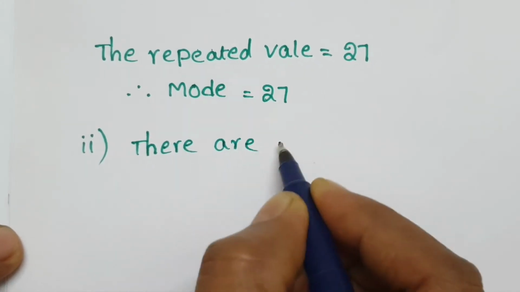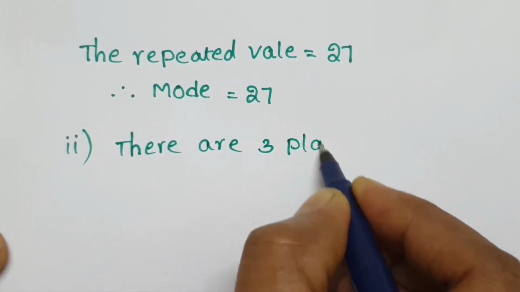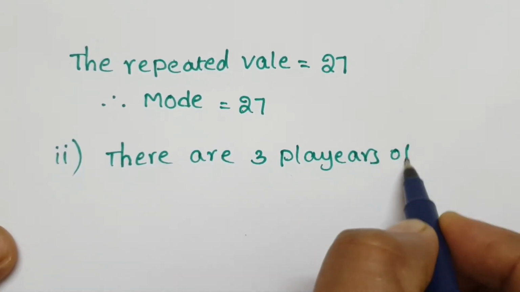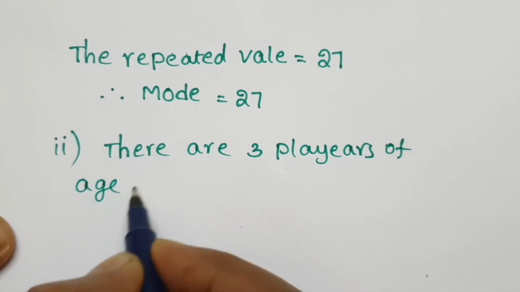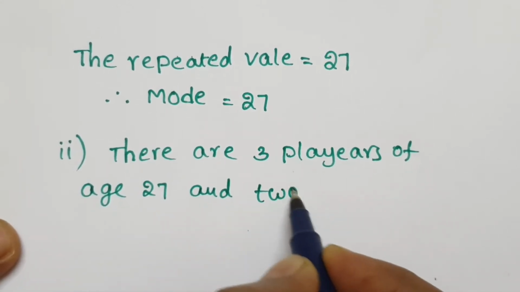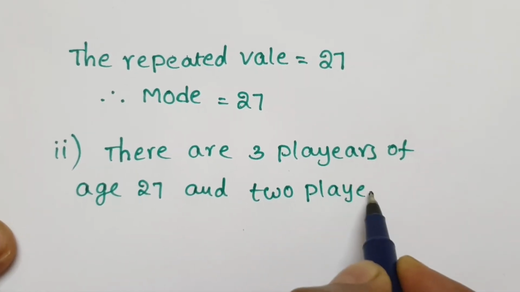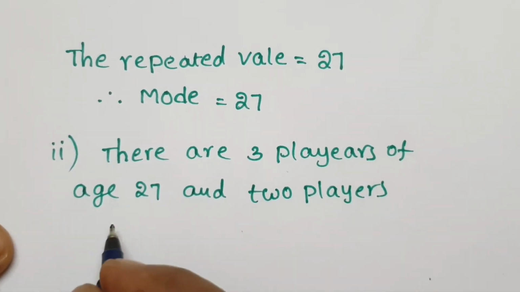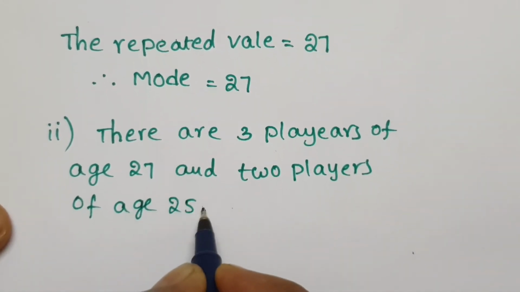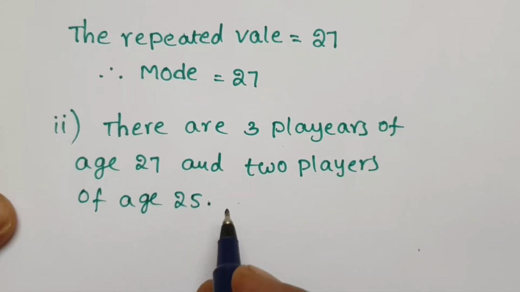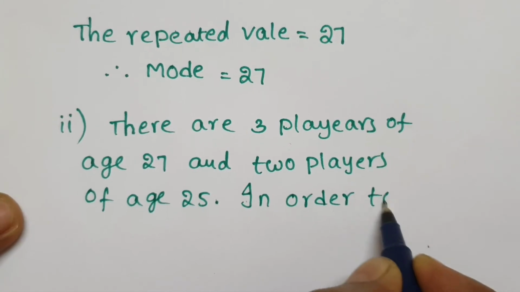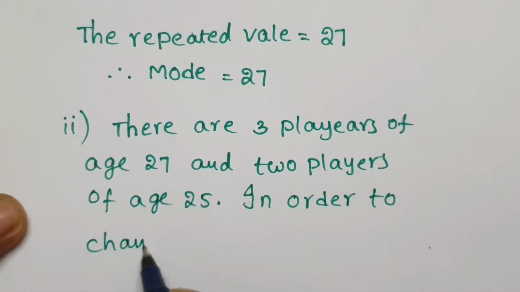There are 3 players of age 27 and 2 players of age 25. In order to change mode.